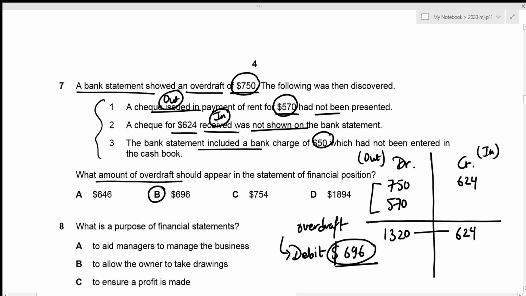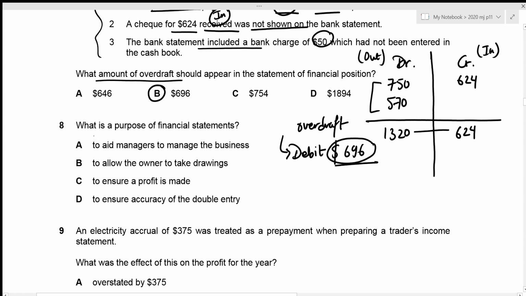Now we can move towards question number 8. We need to figure out what is the purpose of financial statements. So the very first one is to aid managers to manage the business. This is true. So our correct answer is option A. And this is true because financial statements represent all of our incomes, expenses, assets, liabilities, and capital, right? And this would allow the managers to manage all of the assets efficiently so that they can generate more revenues in the future, due to which they can get more return from the profits. So option A is definitely correct.